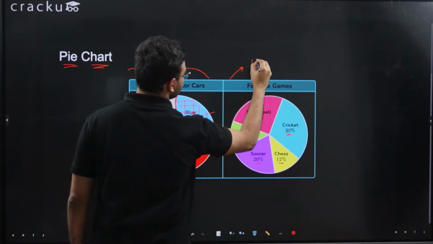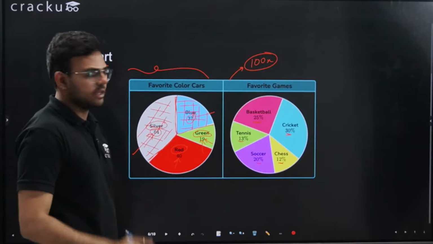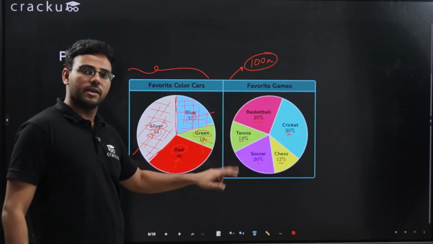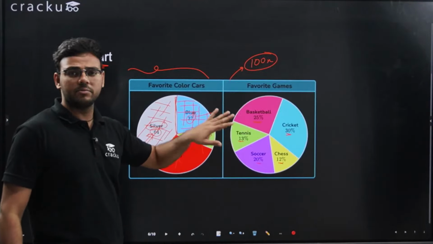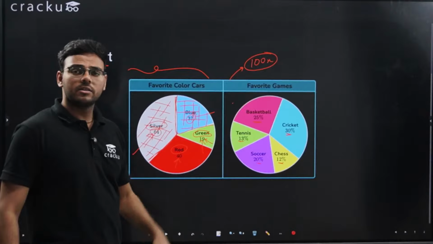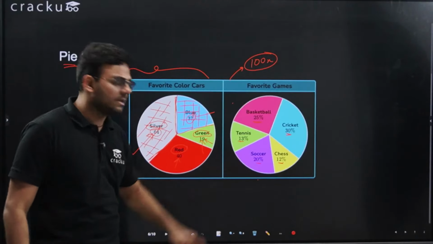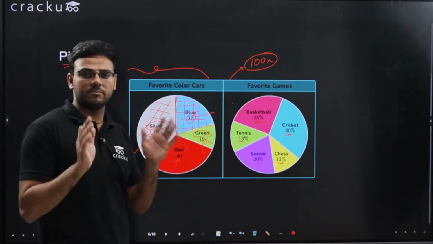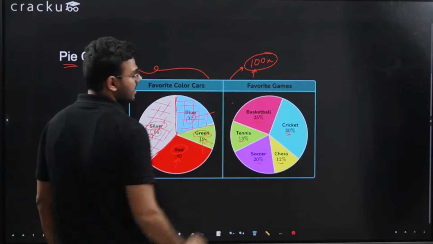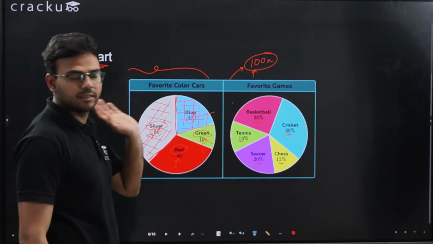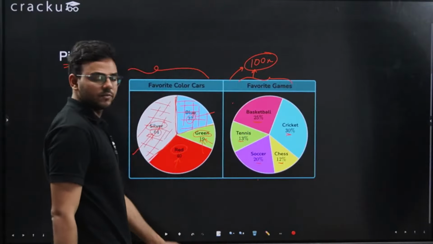So what you have to do in these kind of questions, you have to just assume, let's say, the total number of people are 100x. Let's say the total number of people are 100x when the percentage values are given and there is no other value given. Let's say it is not given that this data represents 1000 people, or 500 people. If something like this is not given, you have to just assume that this is 100x. Let's say there are 100x people in the entire data set.